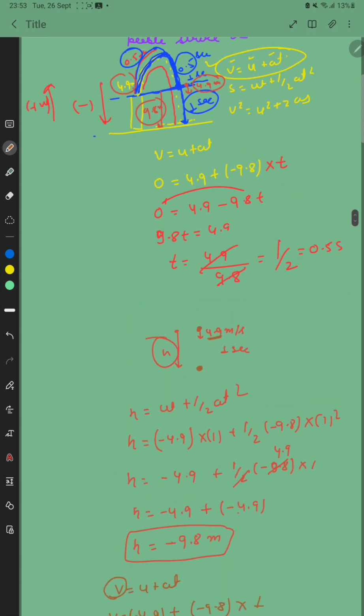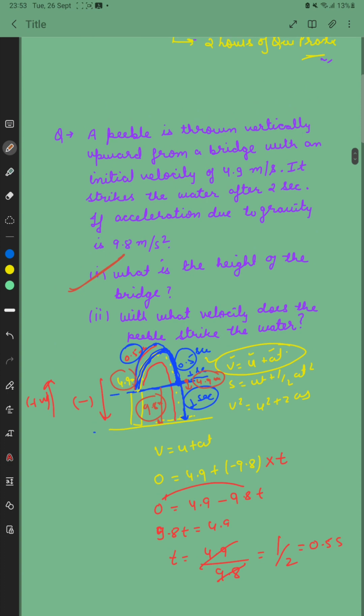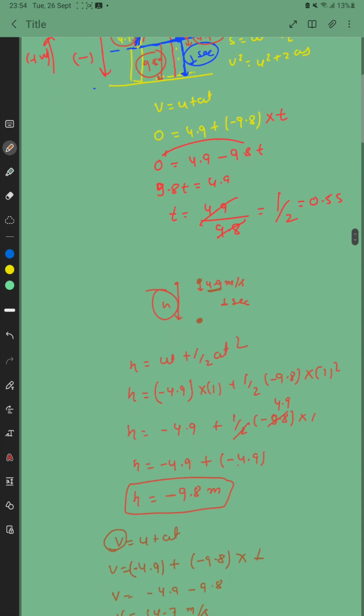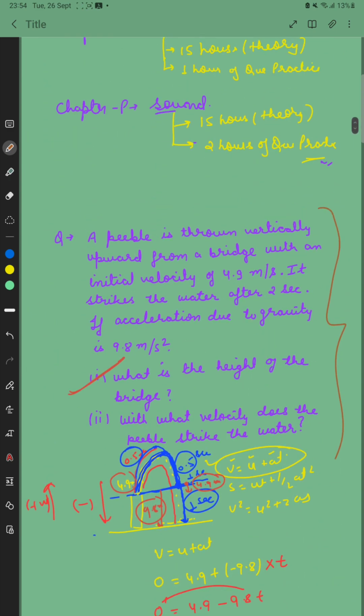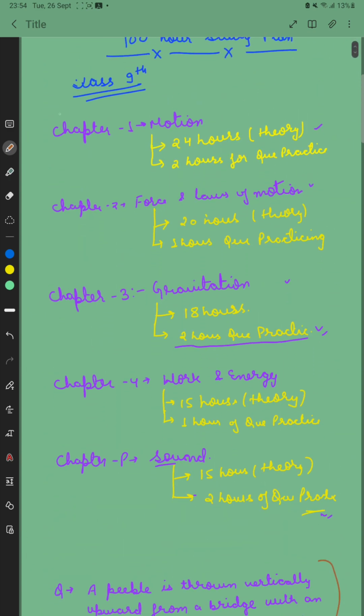With very little effort we have calculated the big question. If we go with the long method, it will take much time. With this trick we have calculated it very easily. So I will try to do this with all the chapters.